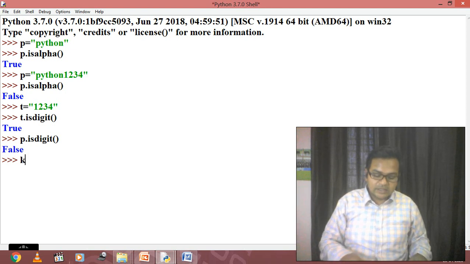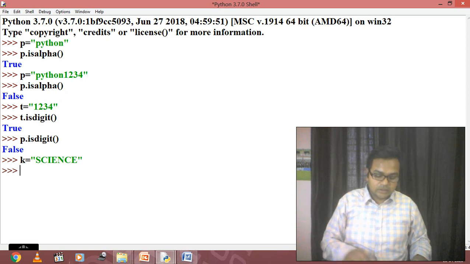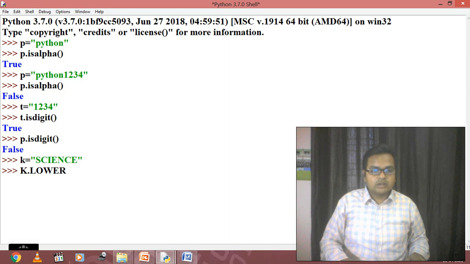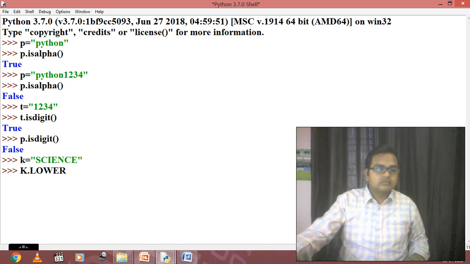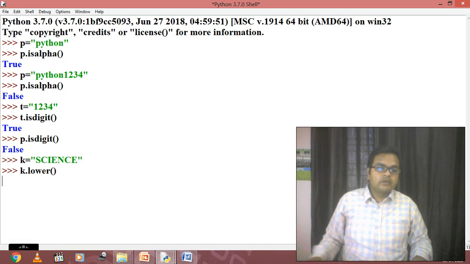So here we have, let's say, k equals SCIENCE. These are all in the upper case. Now we are going to convert this into the lower case. So we will do k.lower. Wait a minute, everything is coming in the upper case. Let us convert it into lower. So how it is going to work, just check it out. k.lower. Now if we are going to use this one, what will it do? It will give science in lower case.